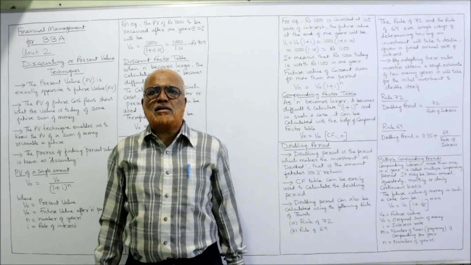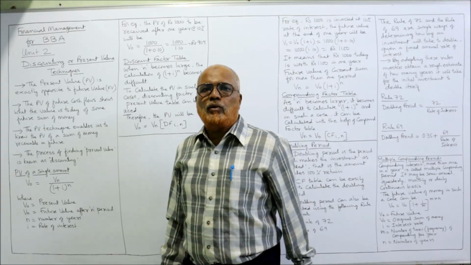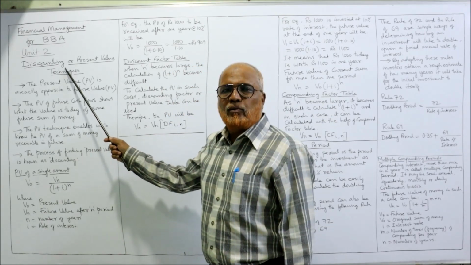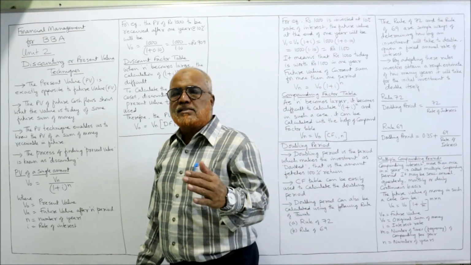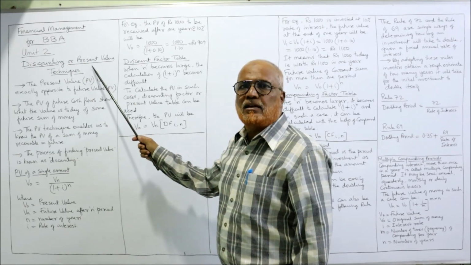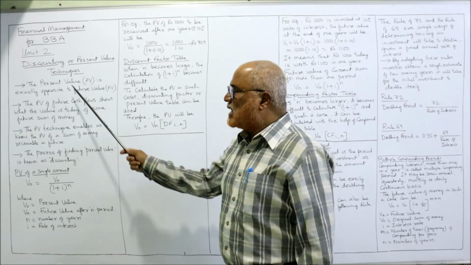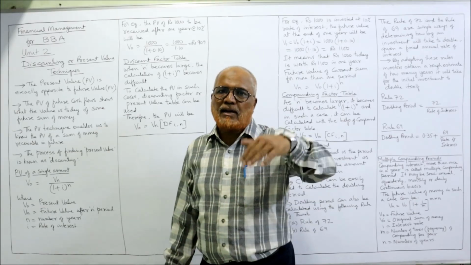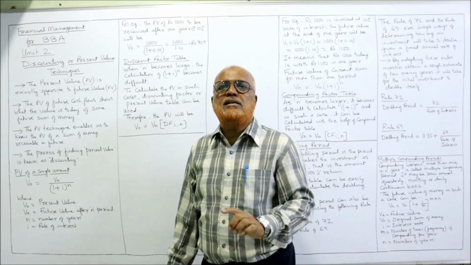So far we have discussed the compounding technique. The opposite of compounding technique is the discounting technique. So now I am going to explain the second technique of considering the time value of money. That is discounting or present value technique. The present value PV is exactly opposite to future value. In compounding technique, we are calculating future value. In discounting technique, we calculate the present value.